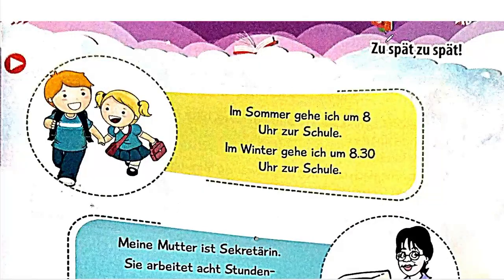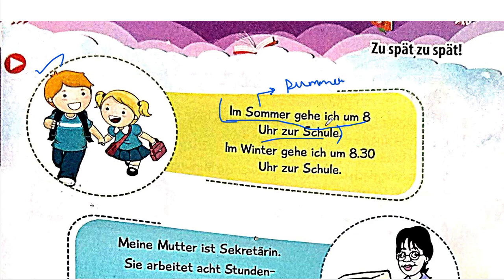The chapter's name is Zu spät, zu spät. That's kind of late. Spät is late. Okay, so let's begin with the first picture. Im Sommer gehe ich 8 Uhr zur Schule. What does this particular statement or line mean? It is really simple. Im Sommer means in summer. Sommer is summer.